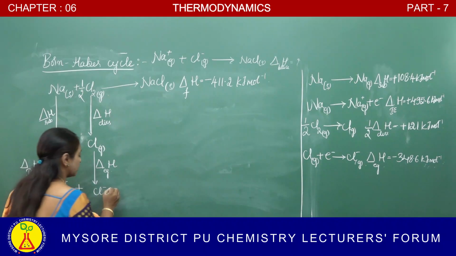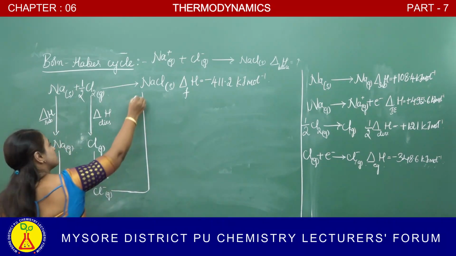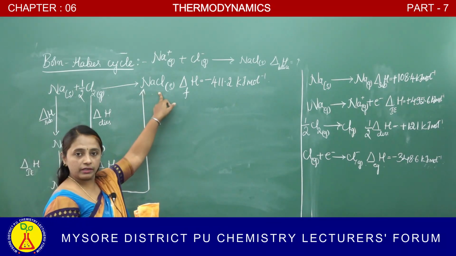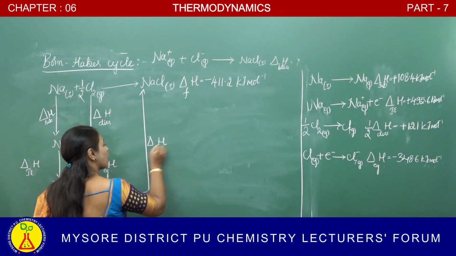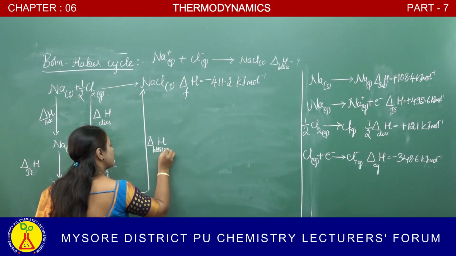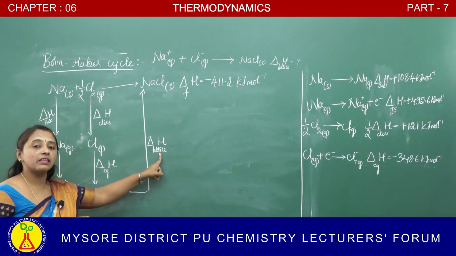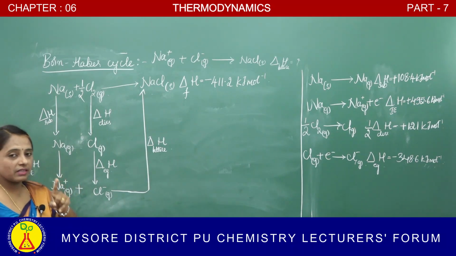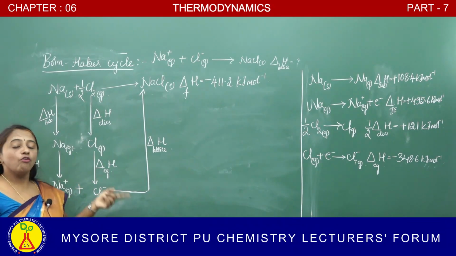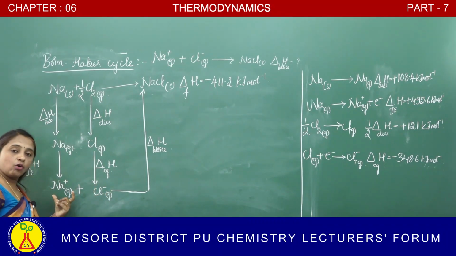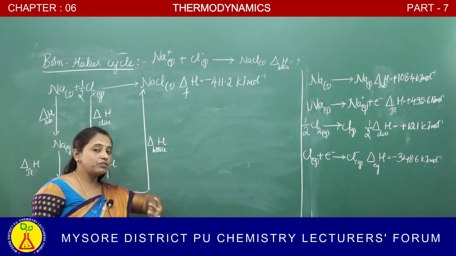Now we have Na plus in gaseous form and Cl minus in gaseous form. When these two combine, what you will get is NaCl. That means it gets converted into a crystalline solid. And during this reaction, what is the change in enthalpy? That enthalpy is called the lattice enthalpy. Lattice enthalpy means the energy released when 1 mole of crystalline solid is formed by the combination of oppositely charged ions in their gaseous state. So, one more definition we can also give.